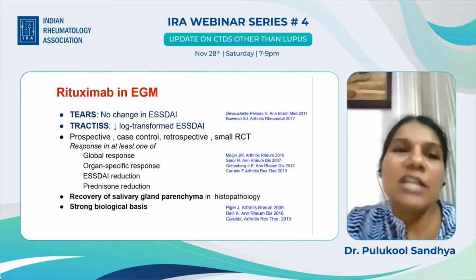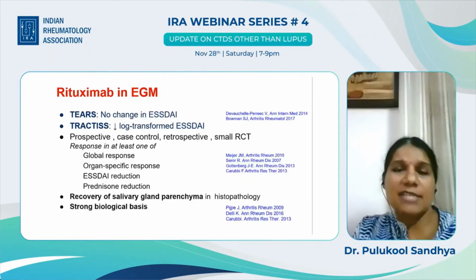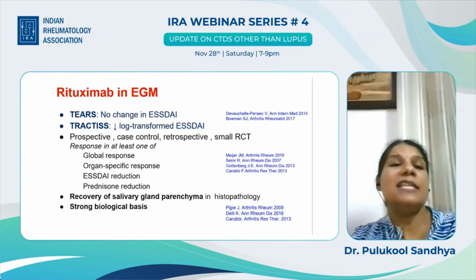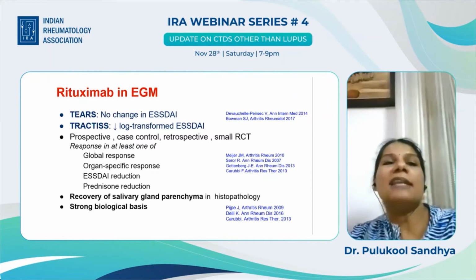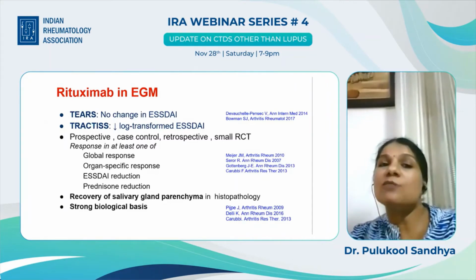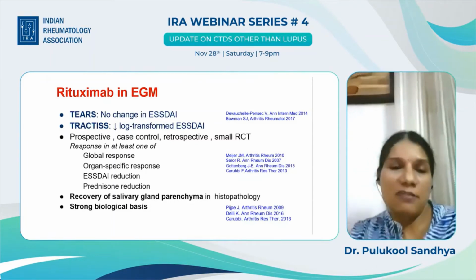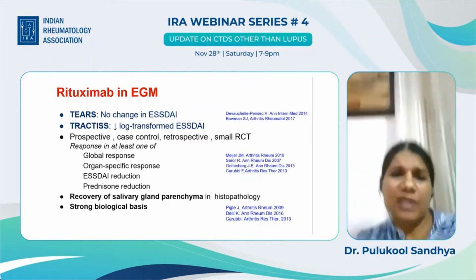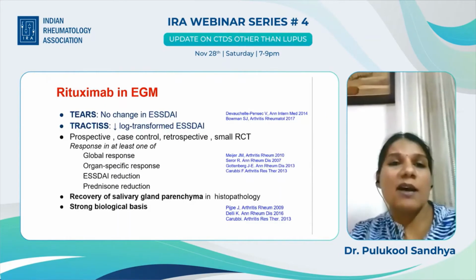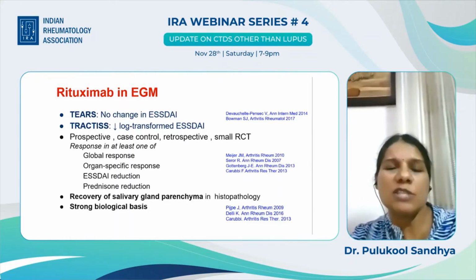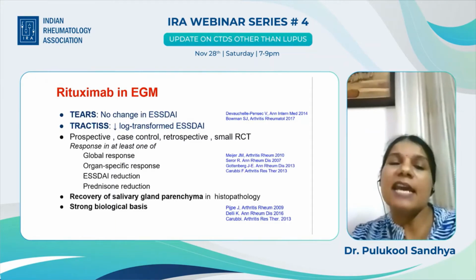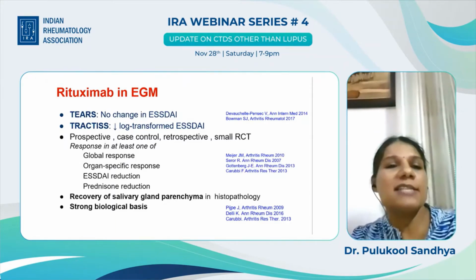Now, coming to rituximab in extraglandular manifestations, TEARS and TRACTISS are the two large RCTs of rituximab in Sjogren's, and the outcomes in these two trials were based on patient-reported outcomes of fatigue and VAS scores. In these two trials, the ESSDAI was included as a secondary measure. In TEARS, there was no change in ESSDAI. In TRACTISS, a decrease in log transformed ESSDAI was seen.